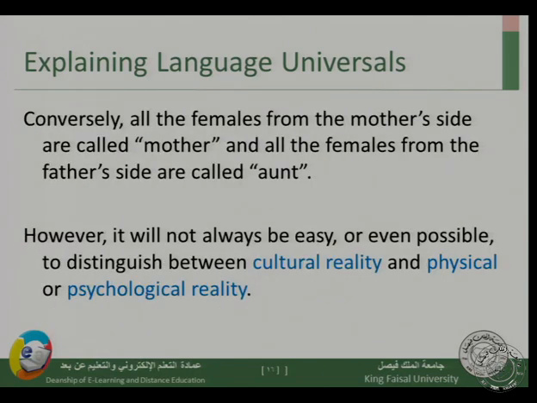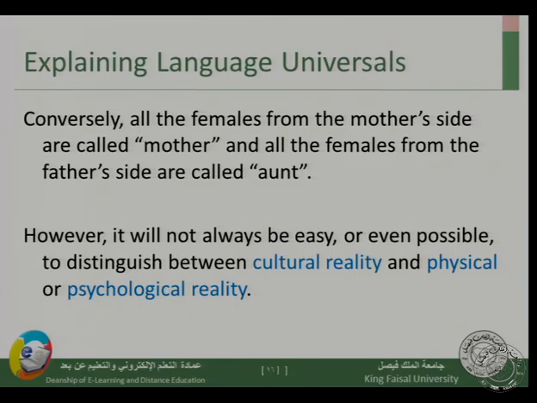Conversely, all females from the mother's side are called mother. So the mother, the grandmother, the great-grandmother are all called mother. And all the females from the father's side are called aunt. So the grandmother, the mother of the father, and your great-grandmother, the mother of the father, all of those are called aunt in Pawnee. And this shows us that culture can affect the kinship terms and even semantic features in certain languages.